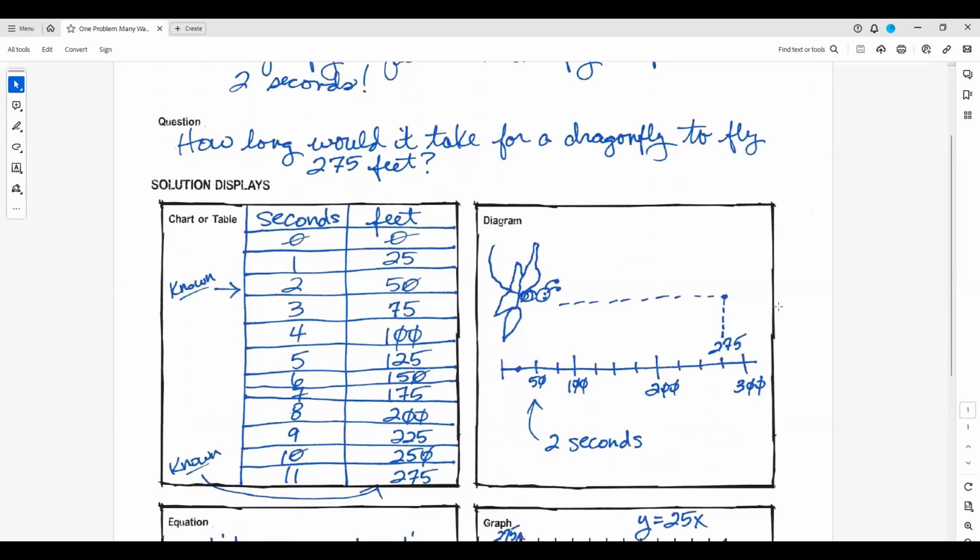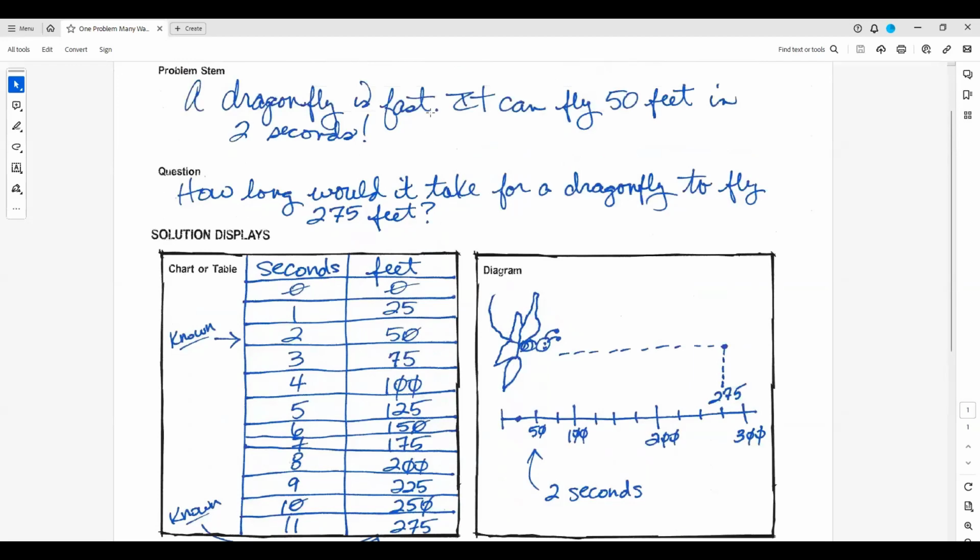We'll start with diagram because this is very visual, and you all can have a chuckle at my attempt at drawing a dragonfly. Let's start here. So we can draw a number line, right? And our known information from the problem, let me scroll back up, is we know that a dragonfly can fly 50 feet in 2 seconds. And so we can start there on our number line with 50. We know that that dragonfly can go 50 feet. And so then we can hash it off by 25 and we would ultimately get to 275, right?